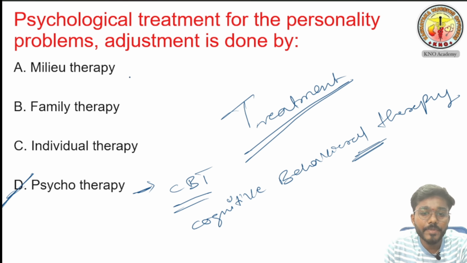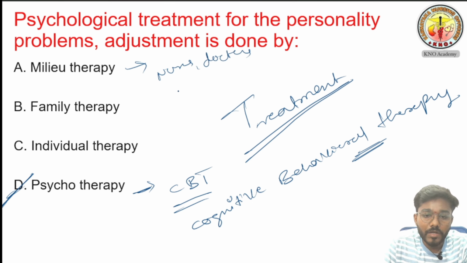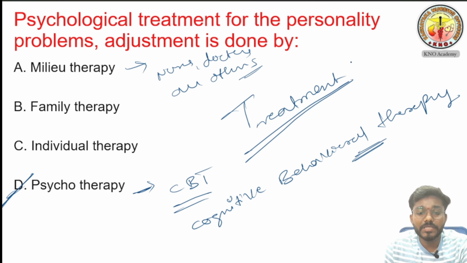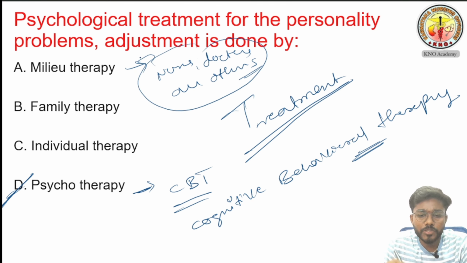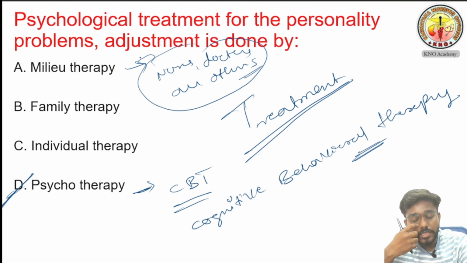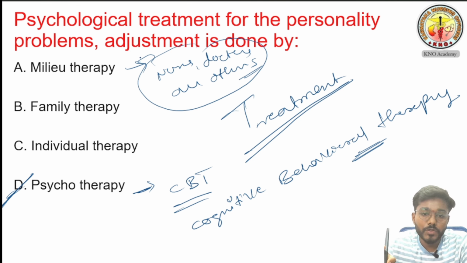What is milieu therapy? Nurses, doctors and all other healthcare department people combine and work together for the patient's benefit, in collaboration. That is called milieu therapy.